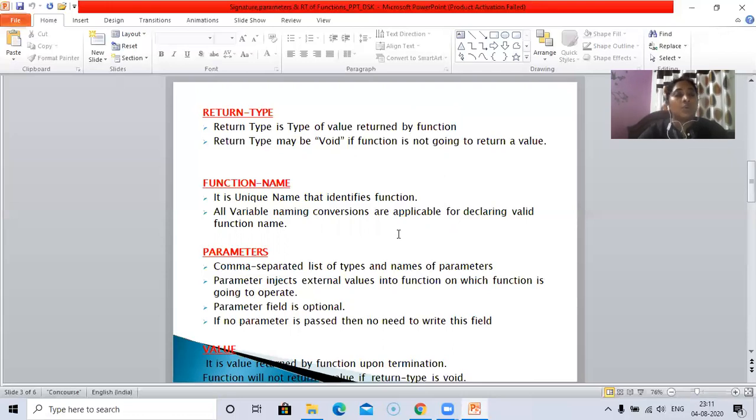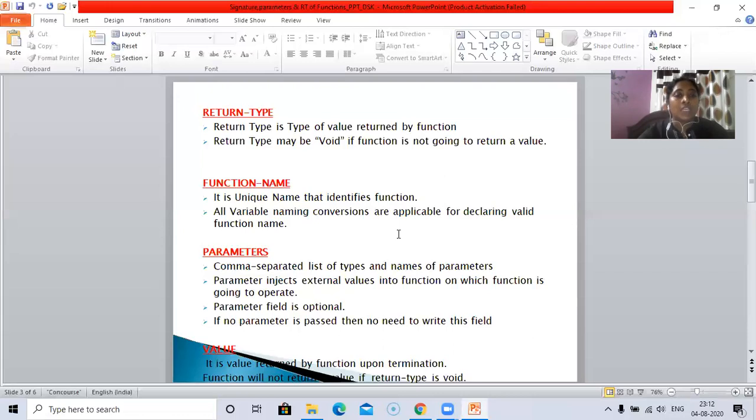How many parameters you include within the function declaration depends on the application. The parameter field is optional. If no parameter is passed, then there is no need to write this field. It depends on the category of function. We'll learn the categories of functions in the coming videos.